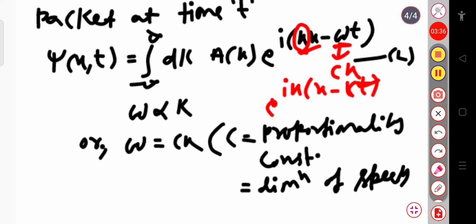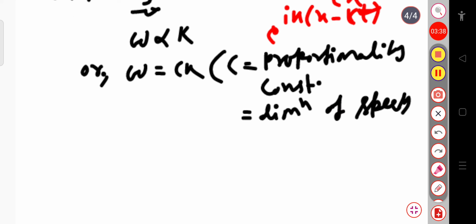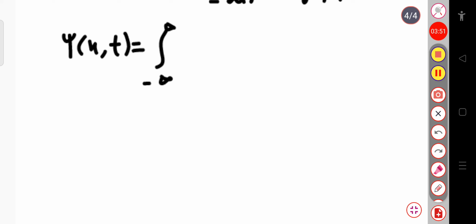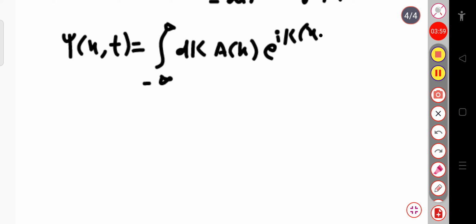Now let me write the final expression, psi of x,t, equal to the integration over minus infinity to plus infinity dk into the amplitude A of k, exponential i k whole into x minus ct.